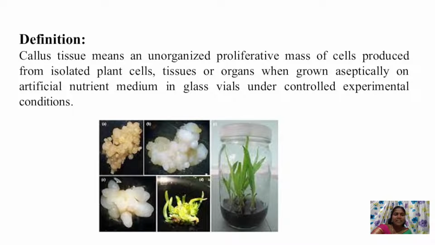So if you define it, callus is defined as an unorganized proliferative mass of cells produced from isolated plant cells, that is from explant. It may be from cells, tissues, or organs when grown aseptically on artificial nutrient media in glass bottles or glass vials under controlled experimental conditions. It is called callus. These are the pictures of callus where the shoot is initiated and well differentiated leaves, you can see in this picture. That is, callus is defined as an undifferentiated mass of cells.